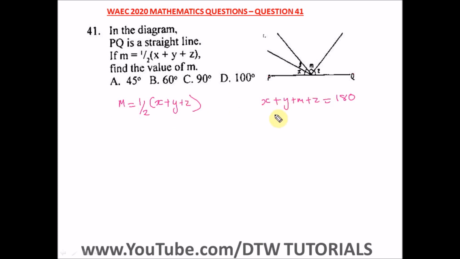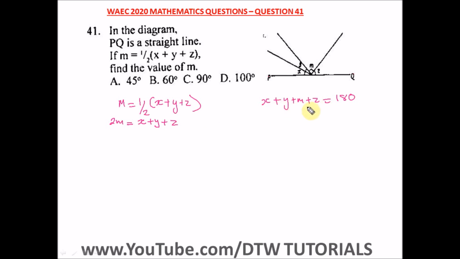We have to do some substitution. So let's take this 2 up here, we have 2m equal to, and we're going to be left with 1 here, and 1 multiplying everything in this bracket is still the same thing. So we have x plus y plus z. Just stay with me.